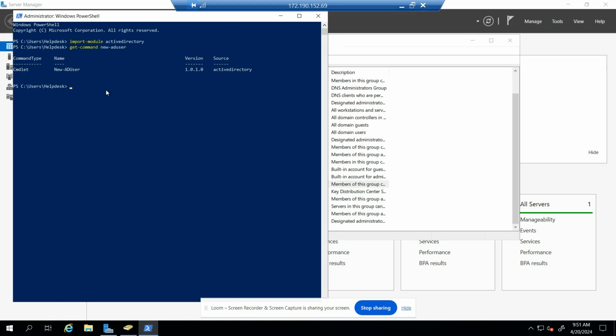Okay, let's type get-command new-aduser, the syntax.